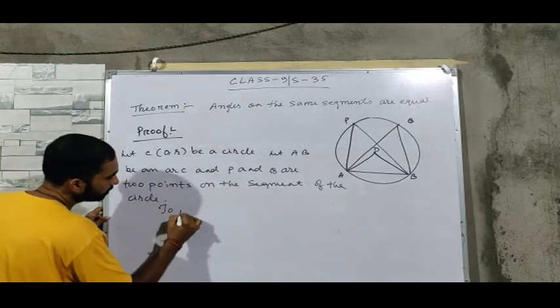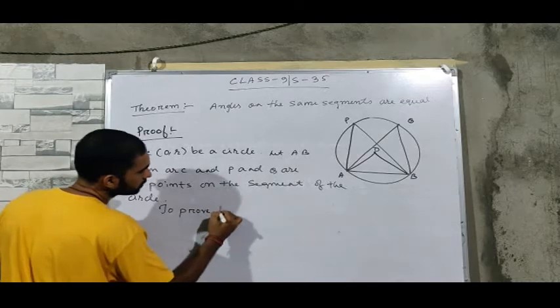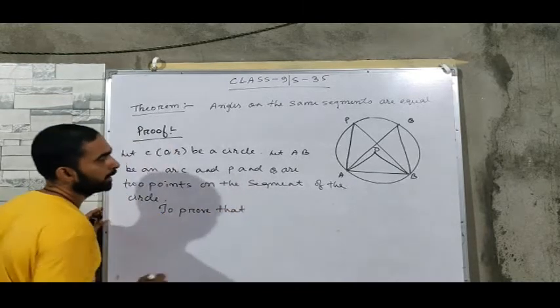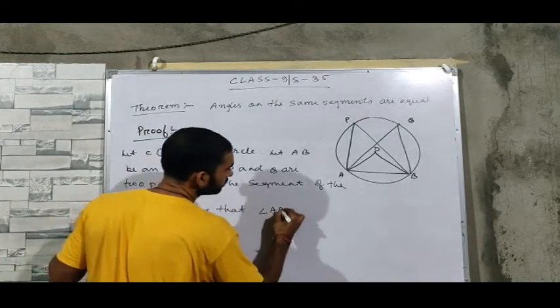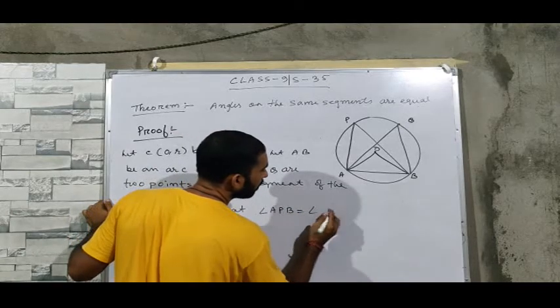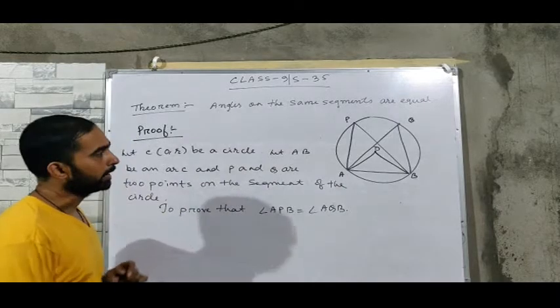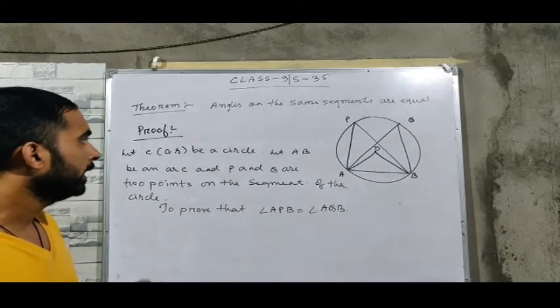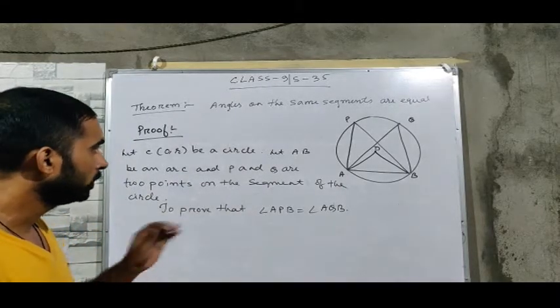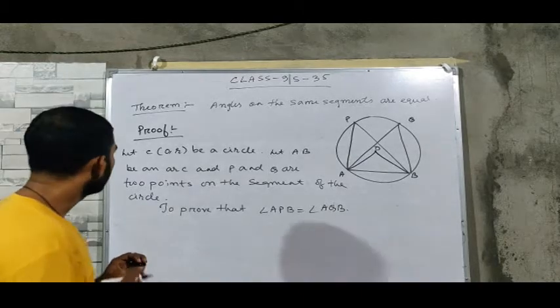To prove that angle APB equal to angle AQB. This is the theorem we are going to prove.